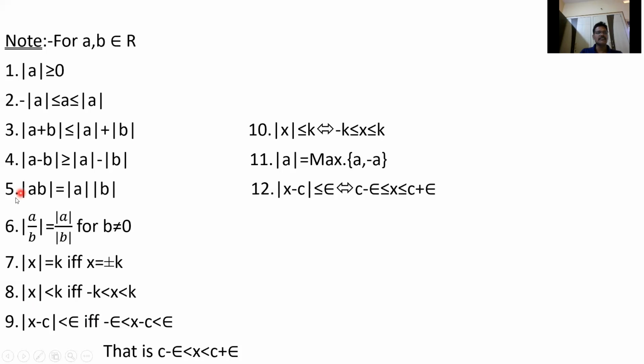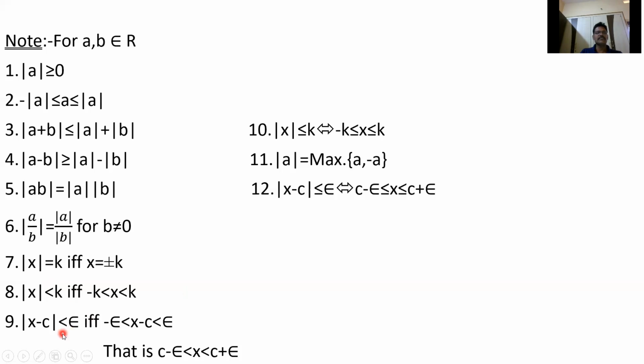That's why we'll get here. If x is negative, we can write mod x equal to minus x. Minus x less than k, that means x greater than minus k, so minus k less than x. So we get mod x less than k means minus k less than x less than k. This is also a result we can use so many times.